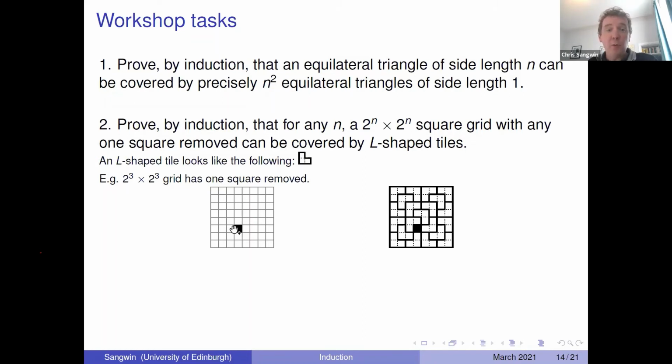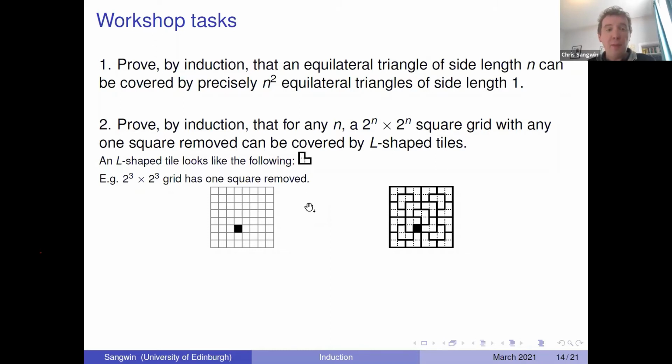Of course, I could have put this square anywhere else in the 2 to the n by 2 to the n square grid, and I would have to tile the remainder, and then we need to prove by induction on n that that's what we want to do. So just for fun, these are 2 of my favorite induction problems, and I'll explain why after you've had a go.